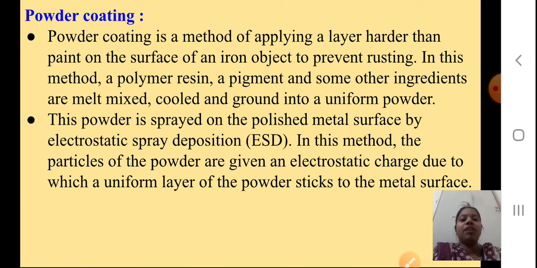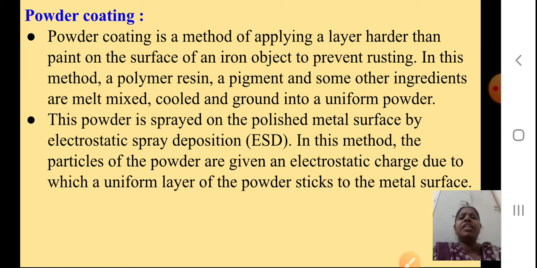You have it like a spray. We spray it. In this method, the particles of the powder are given an electrostatic charge, due to which a uniform layer of the powder sticks on the metal surface. So, we call it powder coating.